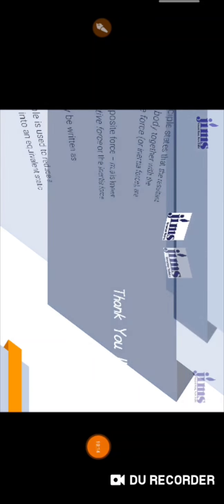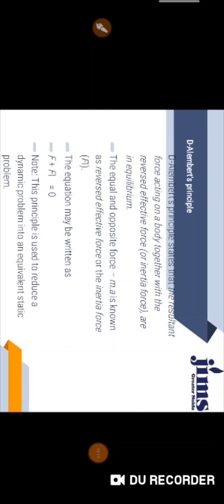According to D'Alembert's principle, the resultant of forces acting on a body together with the reversed effective force, or inertia force, are in equilibrium.